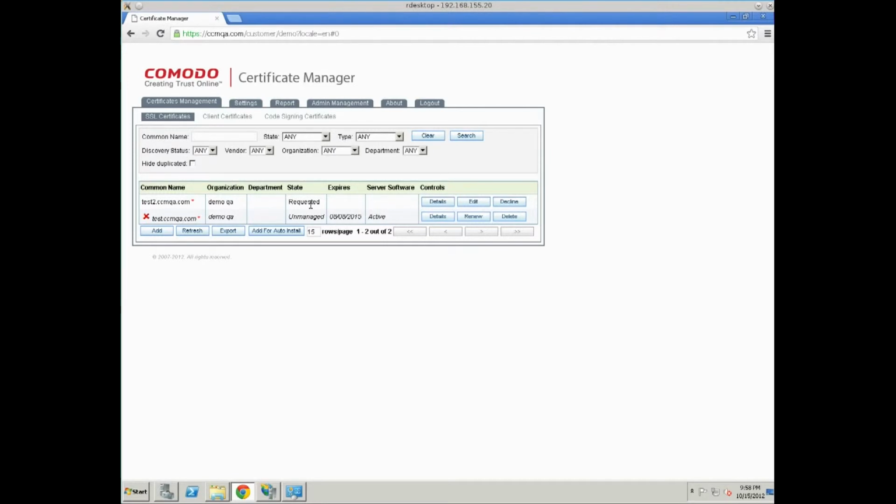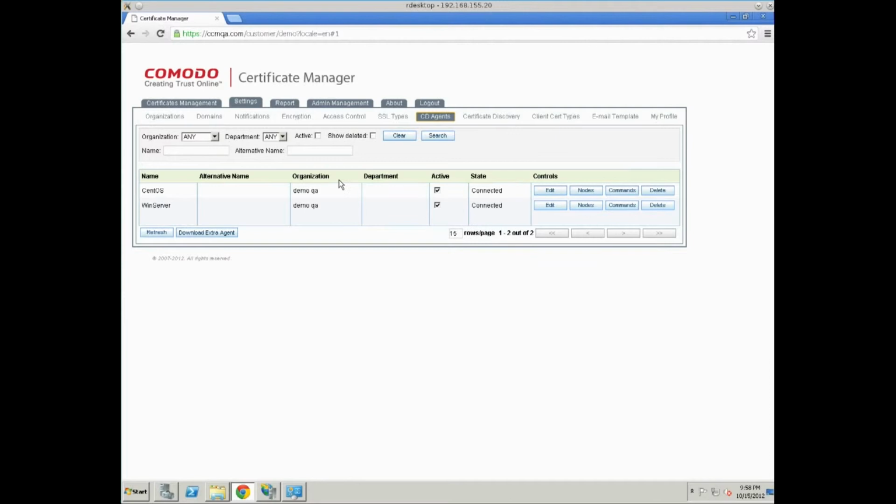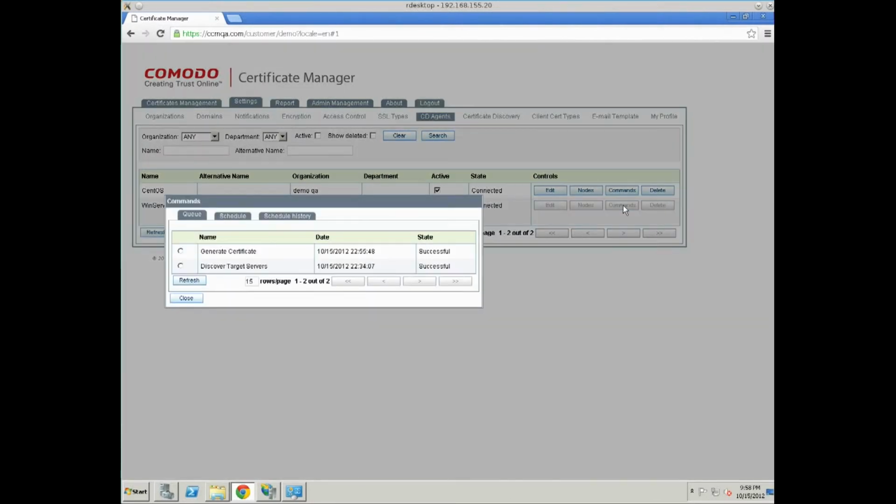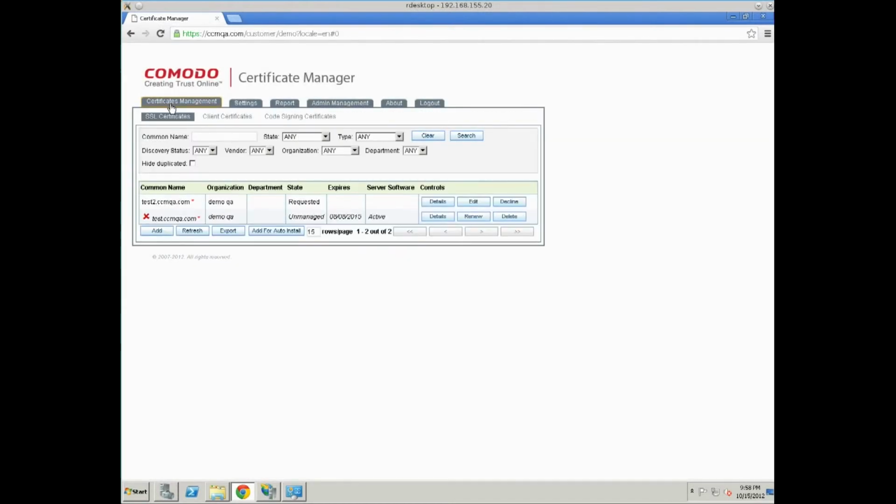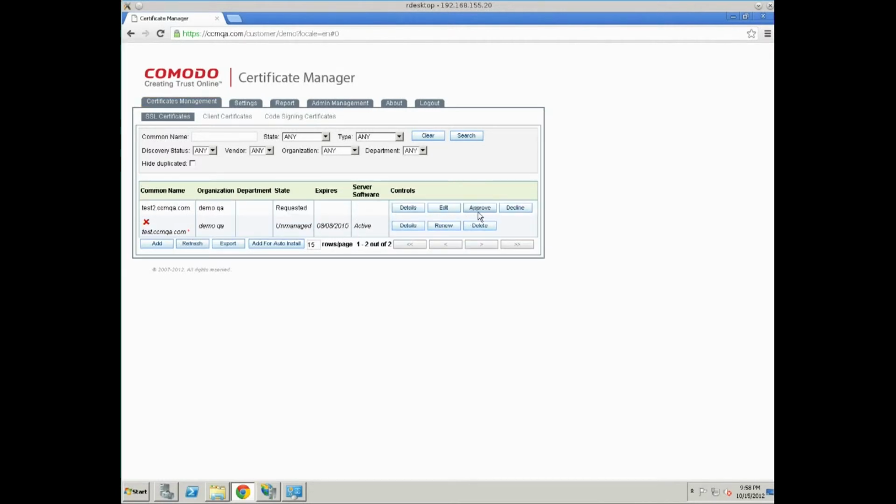It happens so because all operations are done not by the CCM server, but locally by Extra Agent. Let's go to CD Agents again and look at commands. We see generate certificate is successful, so if we go back to certificate management and click refresh, we see that the approve button appeared.